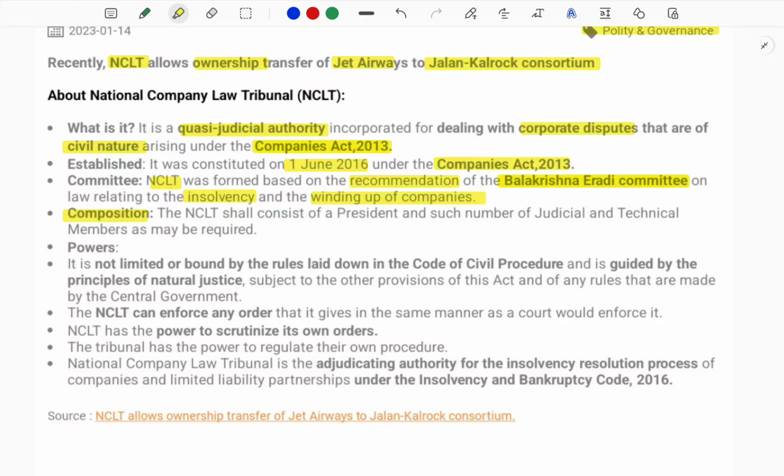Who is present in it? Let us see the composition. We have a president, and also a number of judicial and technical members who are required to work and support in it.